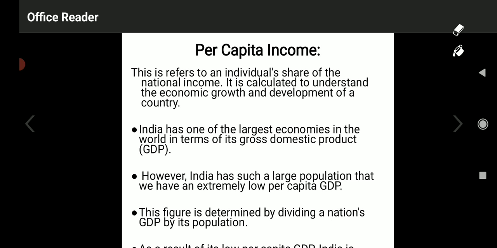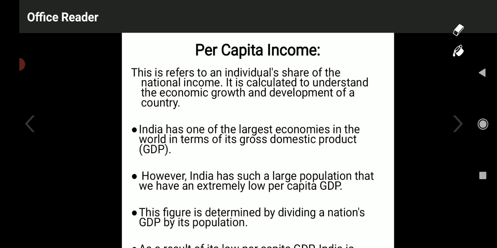For example, India has one of the largest economies in the world in terms of its gross domestic product. GDP, India's GDP is very high, and it is in the top position. India is also one of the largest economies when it comes to GDP. However, India has such a large population that we have an extremely low per capita GDP. So GDP always depends upon the total population of the country.